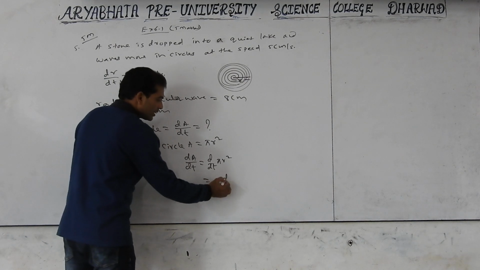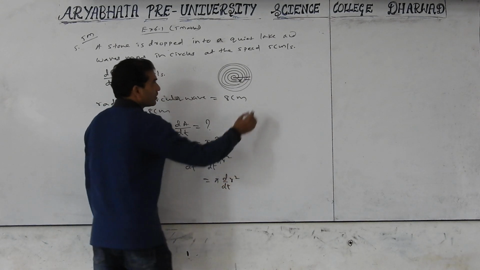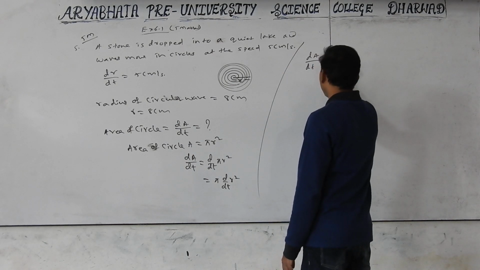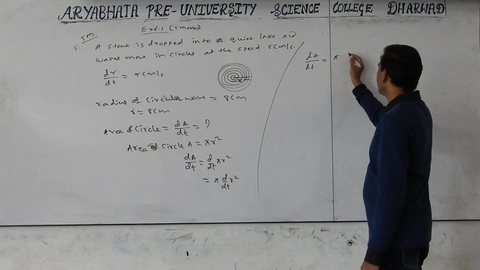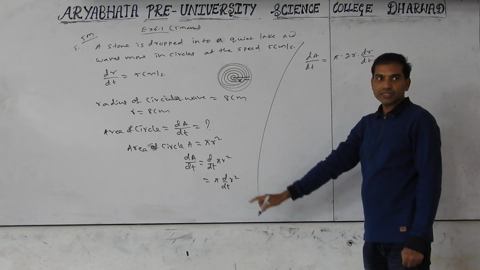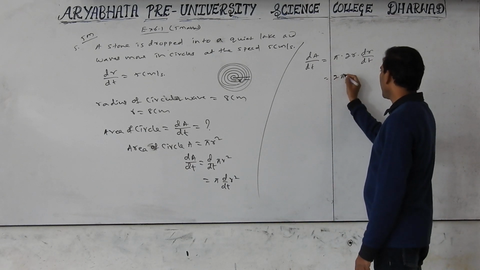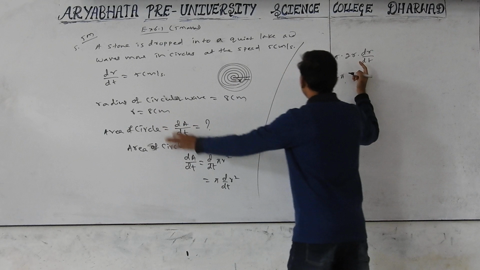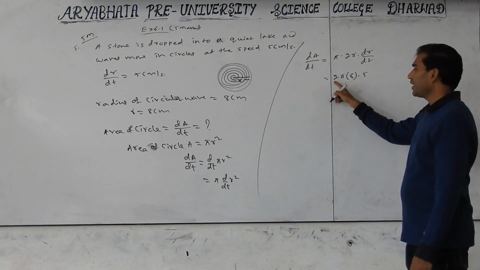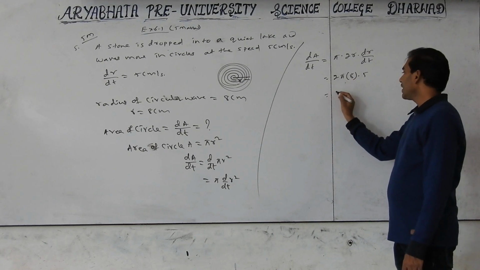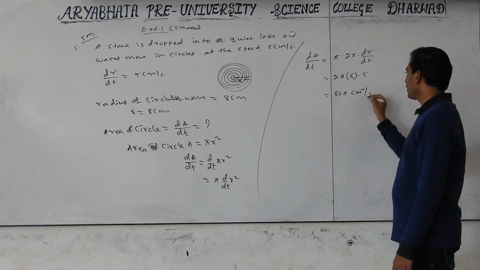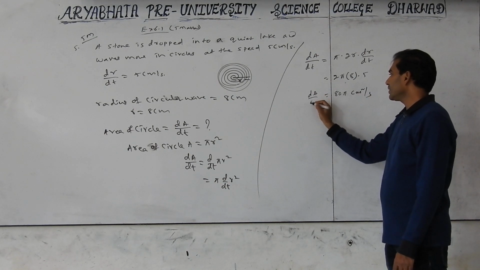Pi is constant, d by dt of r square. dA by dt equal to pi, r square differentiation is 2r into dr by dt. 2 pi r is 8, and dr by dt is 5, so 2 into 8 into 5 is 80 pi centimeter square per second. This is dA by dt.